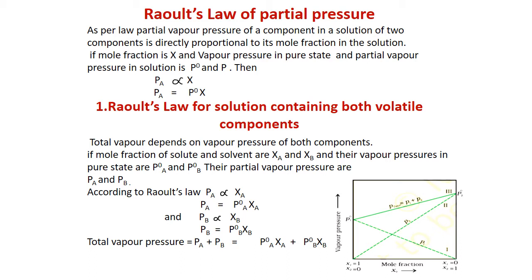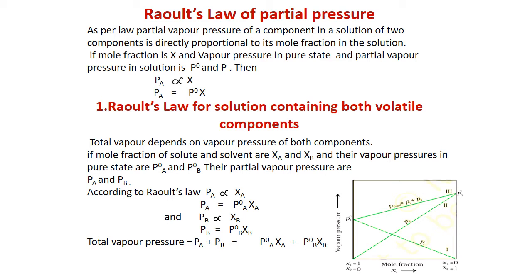As the diagram indicates, at one time the pure component 1 is present, so total vapor pressure will be due to it. It is P1 naught. And when the solution is having only the component number 2, vapor pressure will be according to it. And as soon as we add component 2 to component 1, the composition of 1 will decrease and that of 2 will increase, and the vapor pressure contribution will also change in the same way.